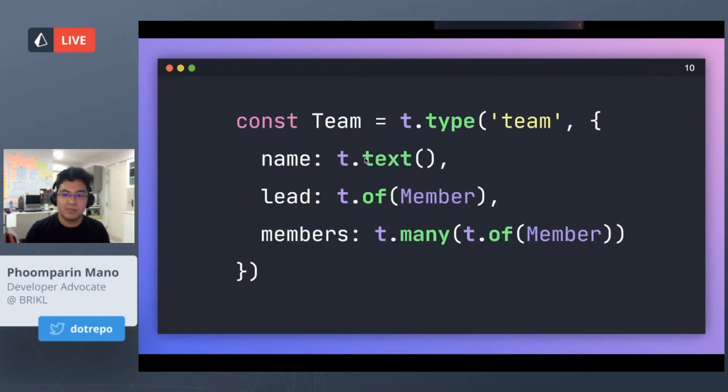But it can get more complicated. In a hackathon, you might have a team, and in that team, you might have a team lead, which is a reference to a member, or you may have a list of members, which is an array of references to members.